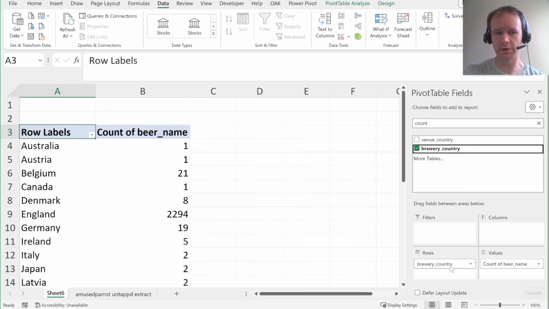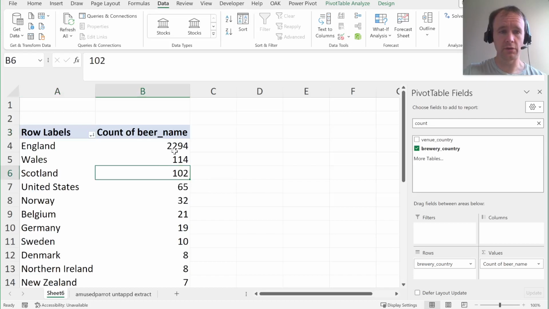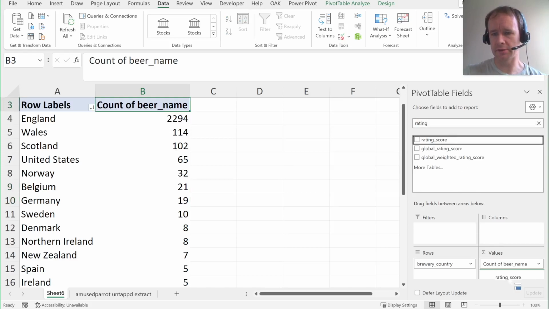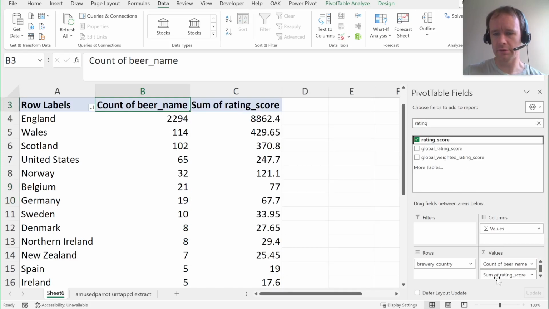Let's see, brewery country. And the answer is they almost always drink English beer. Sometimes Welsh, sometimes Scottish, so love the British Isles, then the US, Norway, Belgium, and so on. You might ask, does this line up with which ones they like best? Let's drag in the rating. I'm just going to click down here.